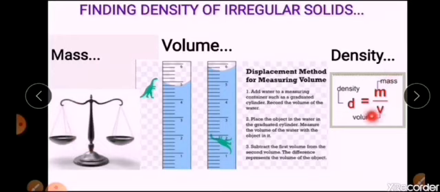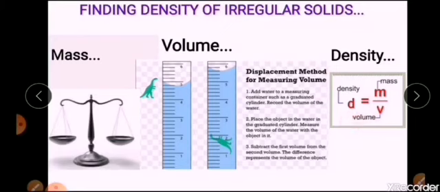If the objects are having irregular shape, in the last class, we have already seen how to find out the volume of irregular objects by the displacement method, right? So using this displacement method, you are going to calculate the volume of the objects. And then you are having mass and volume. Now very easily you can calculate density with the equation.